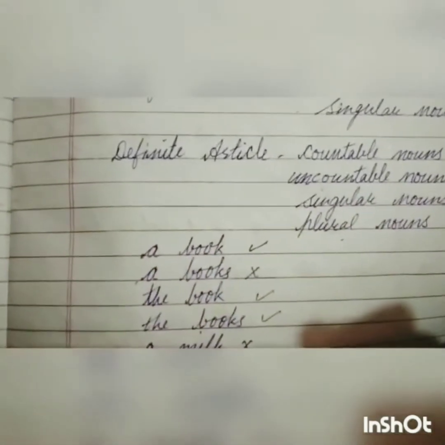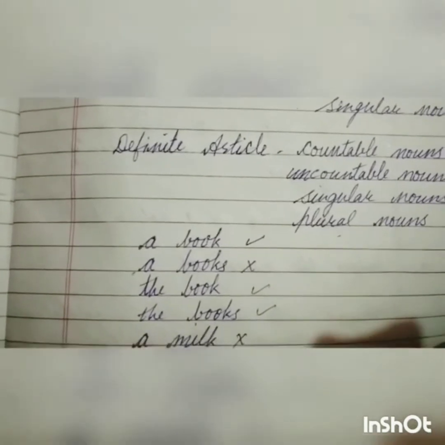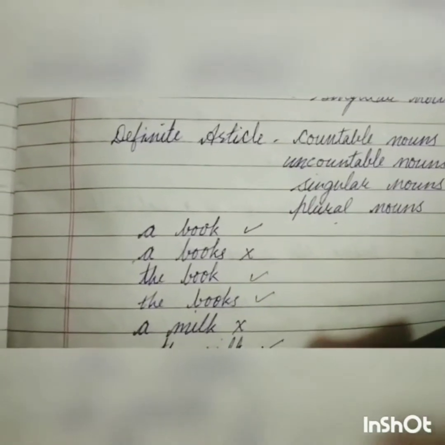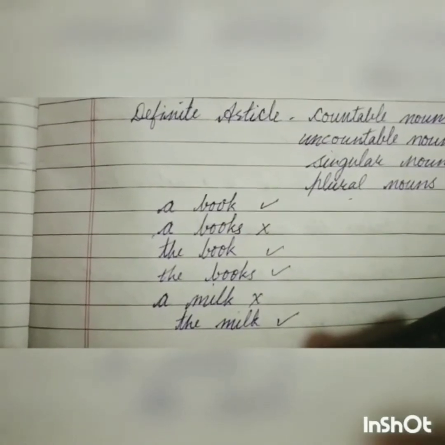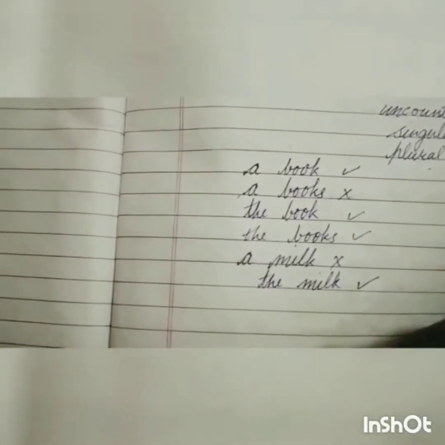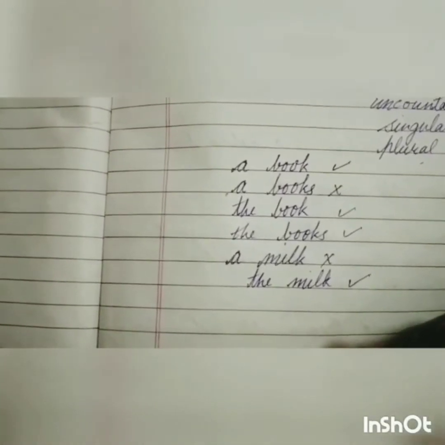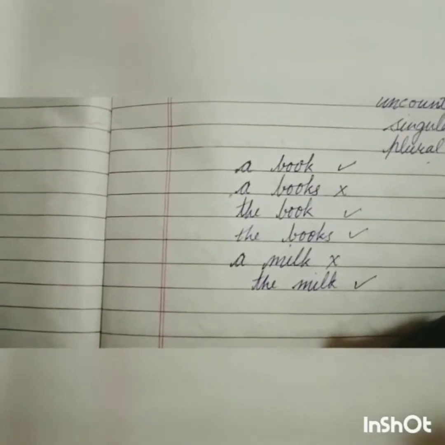But the definite article the we can use before countable nouns also, uncountable nouns also, singular and plural nouns also. You can see some words here. See, a book. Here book is a singular and countable noun, so we can use a before it.